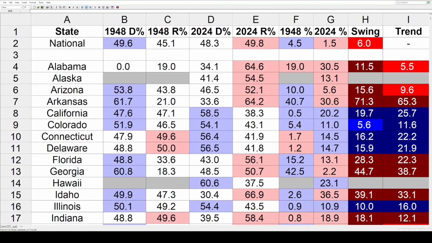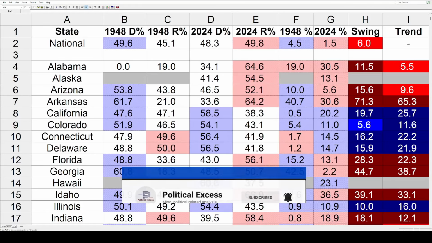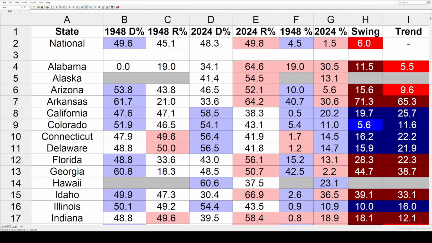In this video, we're going to see how each state trended for president between 1948 and 2024. We're going to go from Truman to Trump. Last week, we just took a look at the swings or the shifts in each state. This time, we're going to compare those shifts to the national popular vote shift, and that'll get us the trends. So a lot of decades here, a lot of data to get through. There's going to be a map at the end with a chapter down below in the description.